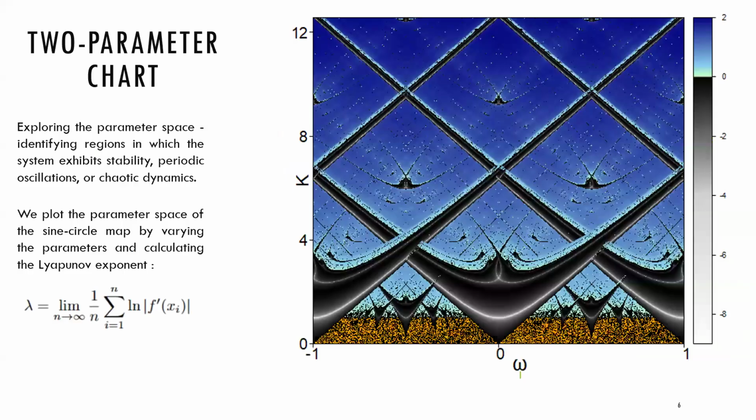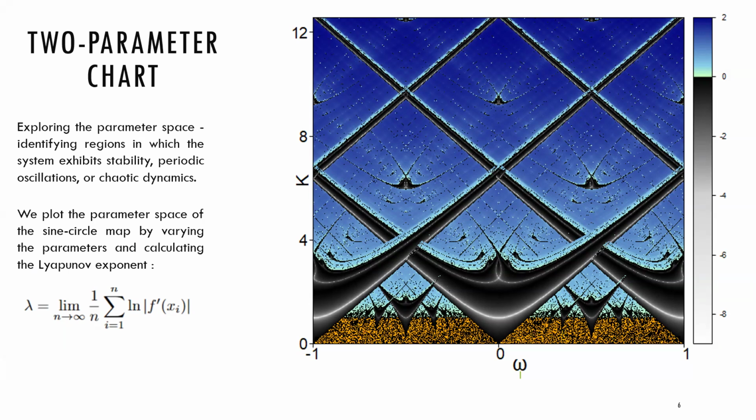The first step in studying the sine circle map would be to plot the two parameter chart. For this, we have considered the parameter ranges -1 to 1 for omega and 0 to 4 pi for k. We have considered 1000 points in between these intervals, and we have calculated the Lyapunov exponent according to this formula for each set of parameters omega and k.